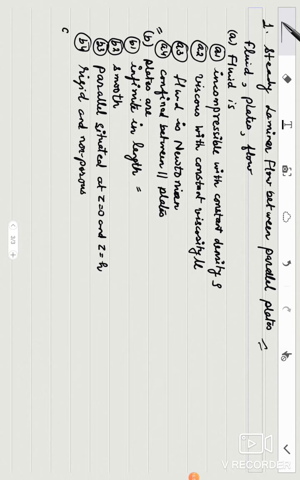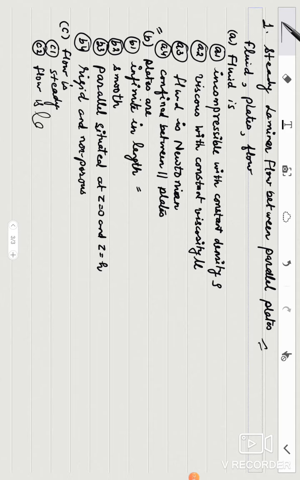Now C, third number, is flow. What are the characteristics of flow? The flow is steady. This is the first characteristic, that is, the dependence of properties on time will not be considered. And C2, flow is laminar.